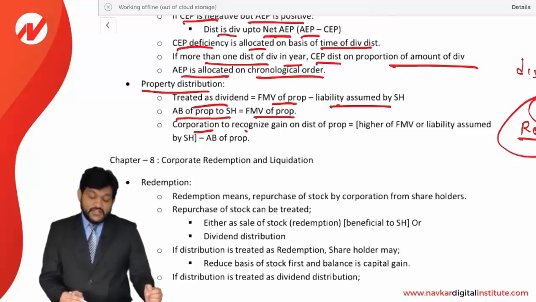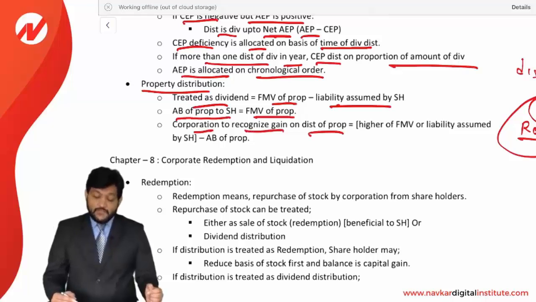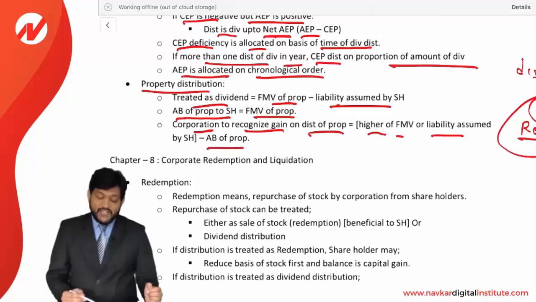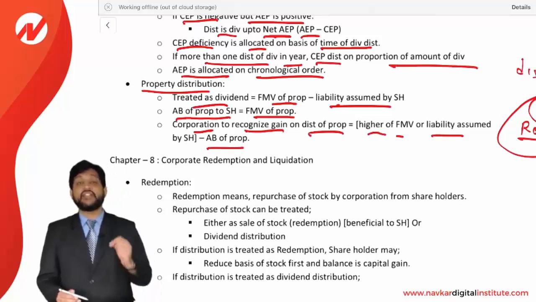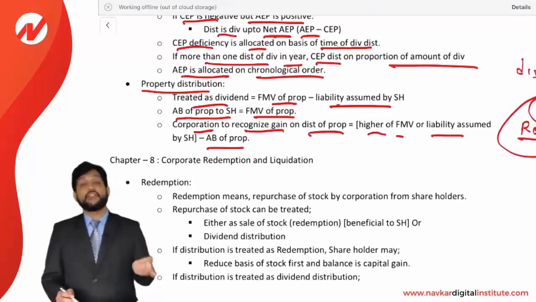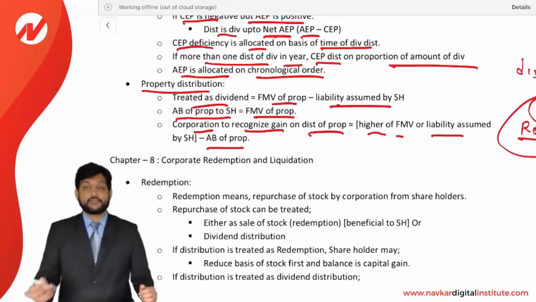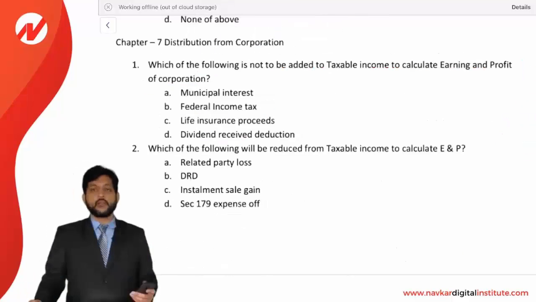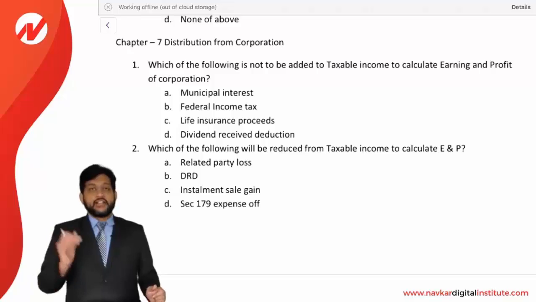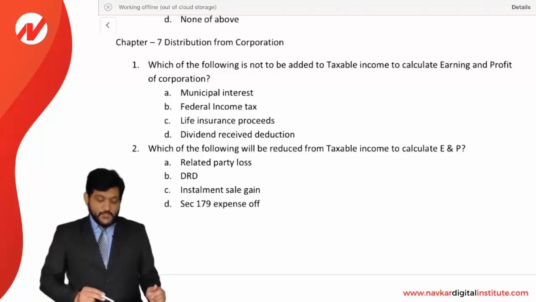The corporation has to recognize a gain on the distribution of property, equal to the higher of FMV or a liability assumed by the shareholder, less adjusted basis of the property. This is going to be the gain recognized when the property is distributed to the shareholder. So this being the theory for chapter number 7. Let us see the MCQs of chapter number 7, distribution from a corporation.